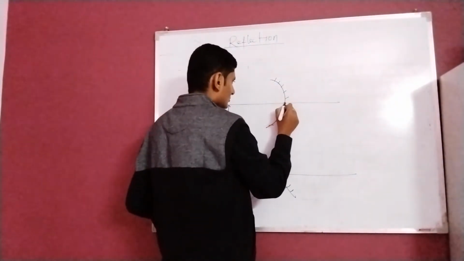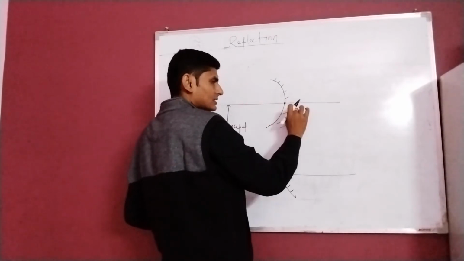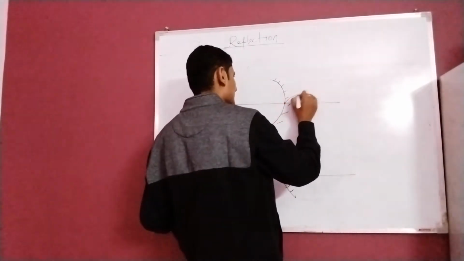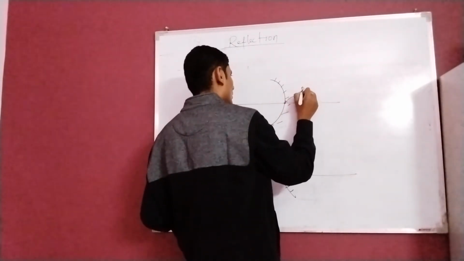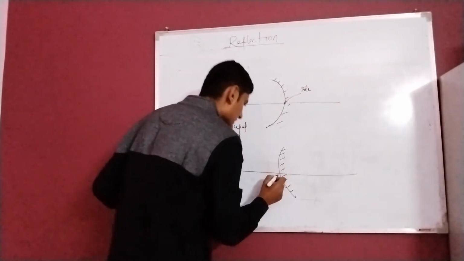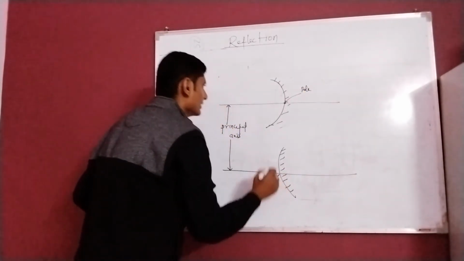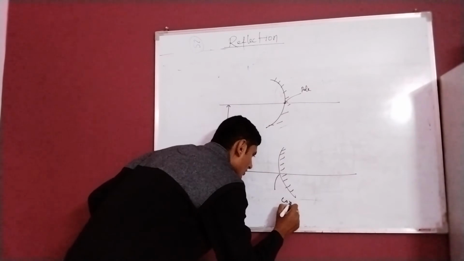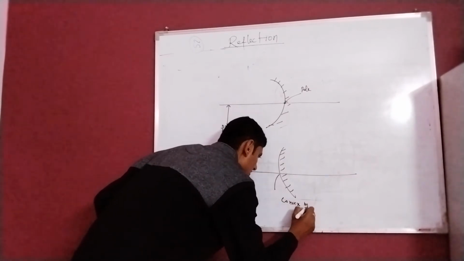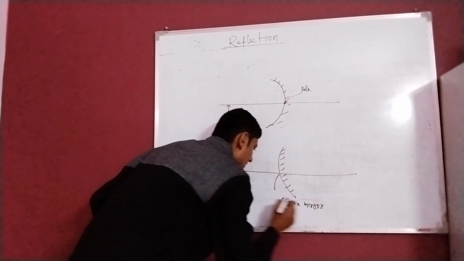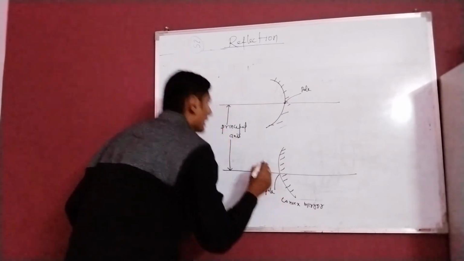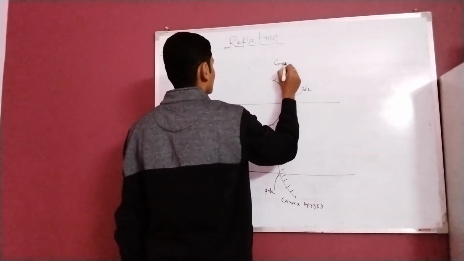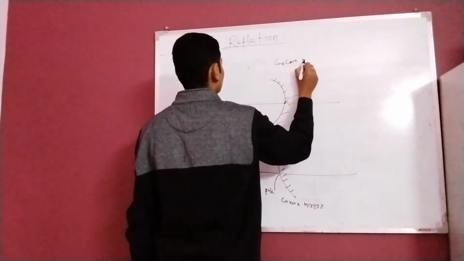This one, where the mirror intersects the principal axis, is known as the pole. In this case this is the convex mirror, and this is its pole, and this one is the concave mirror.